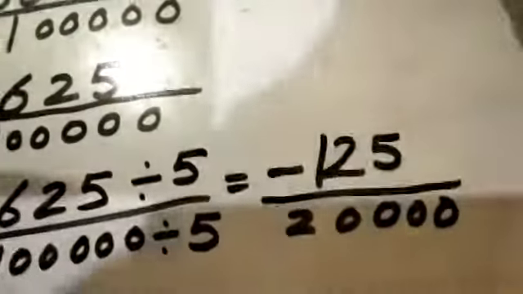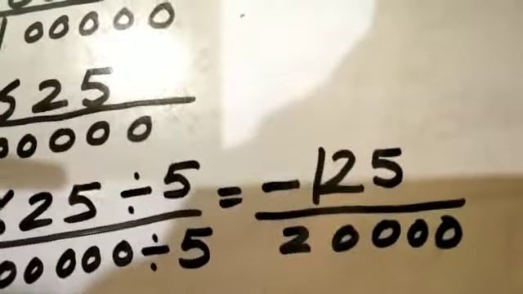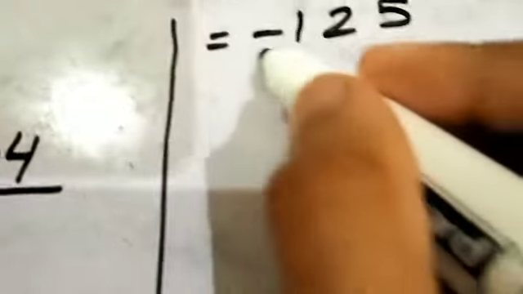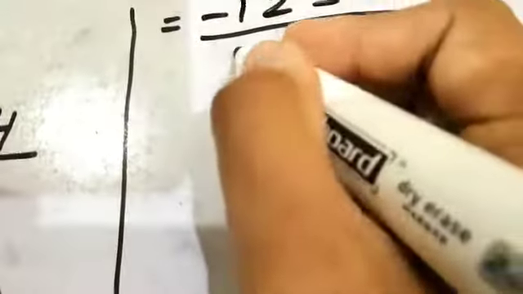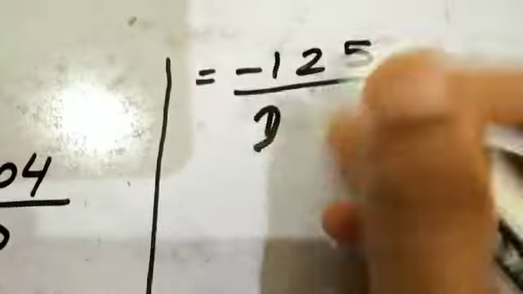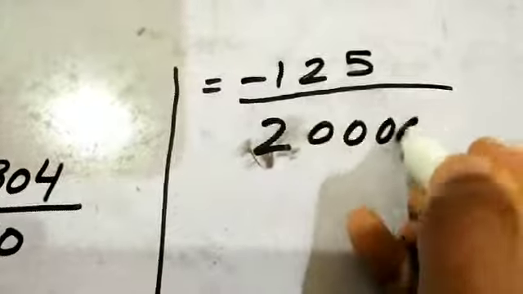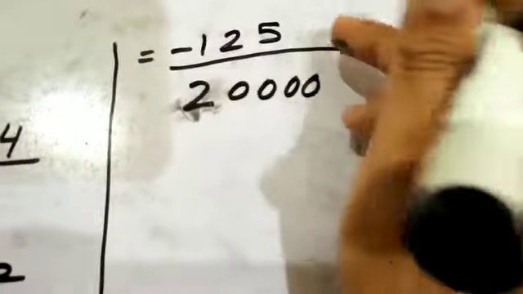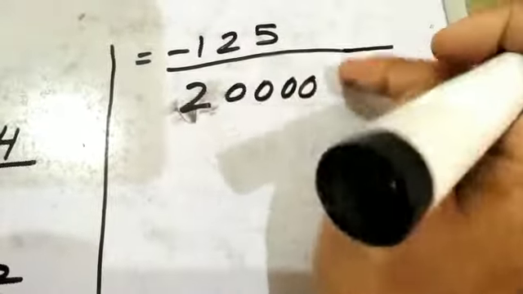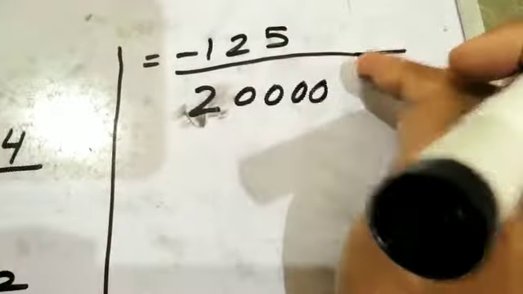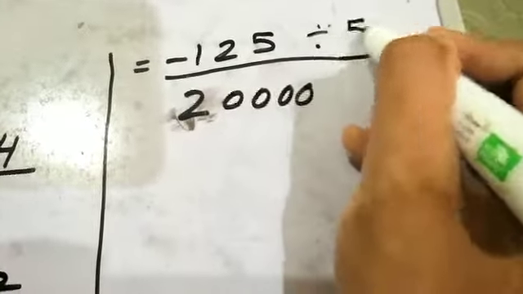Our answer is minus 125 divided by 20000. Now check with 2. Division and crossing is not possible with 2, 3, 4. It's again possible with 5.